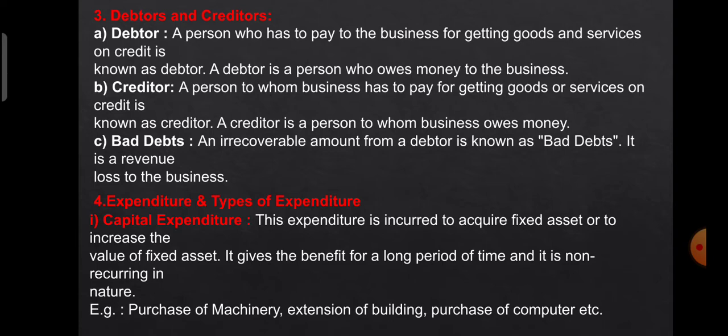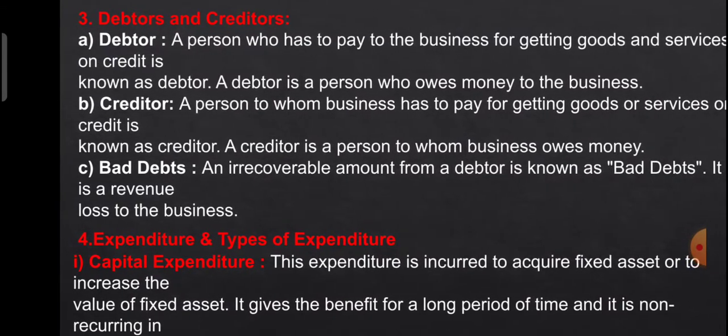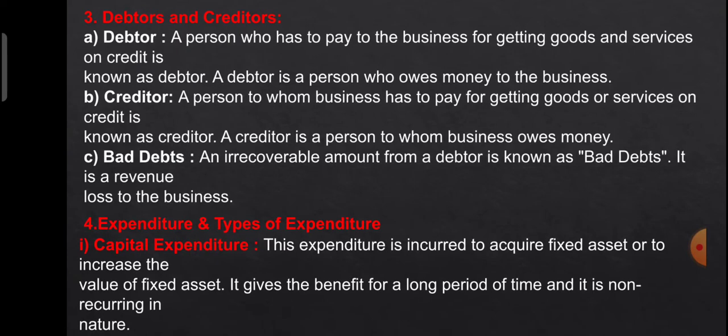As of now, in the past video, I have already explained the debtor and creditor, students. Debtor, in short, I would like to explain again. A debtor is a person who has taken goods on a credit basis from the business, firm or a company. A debtor is a person who owes to the company, meaning he takes goods or services on a credit basis, not on a cash basis. So that person will pay some amount in future to the company, so he will be known as a debtor. And a creditor is the